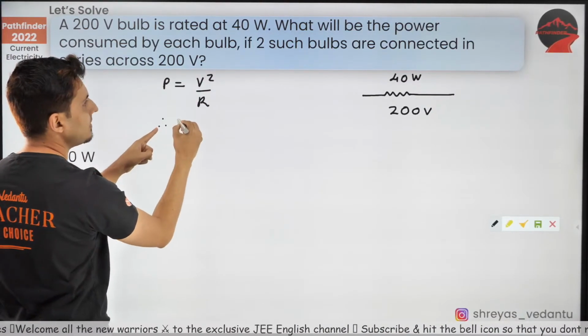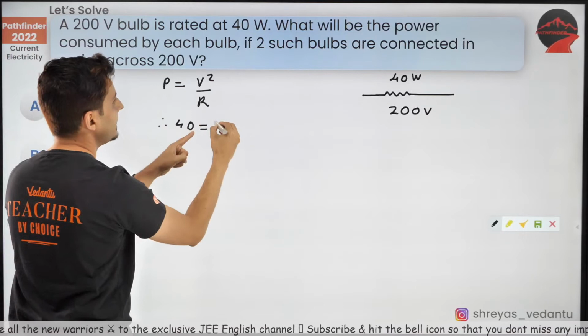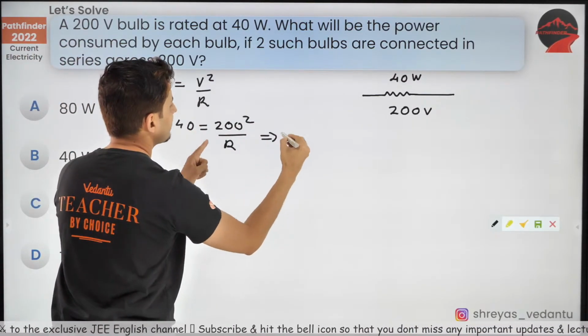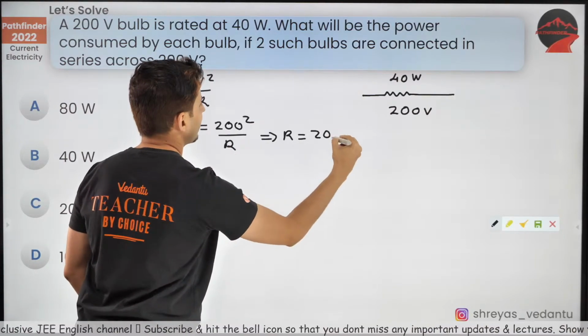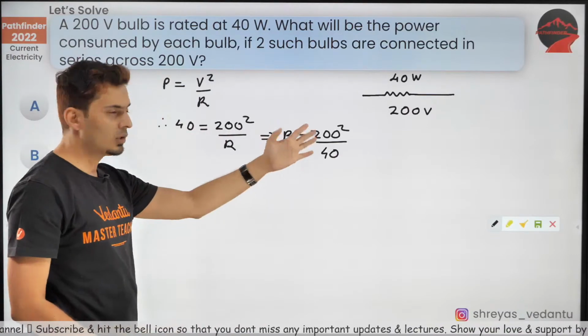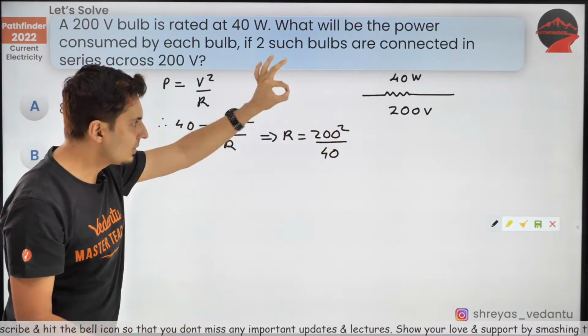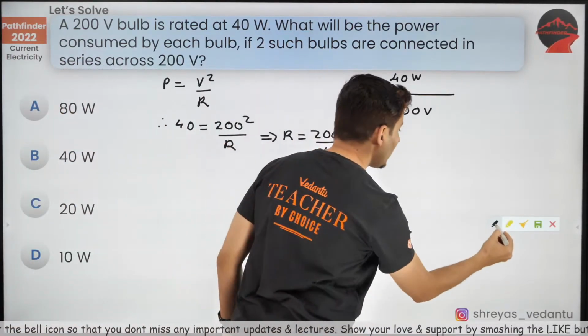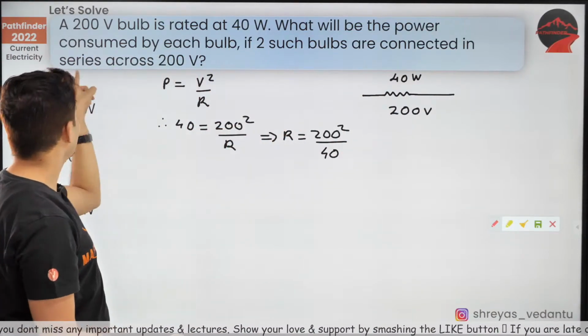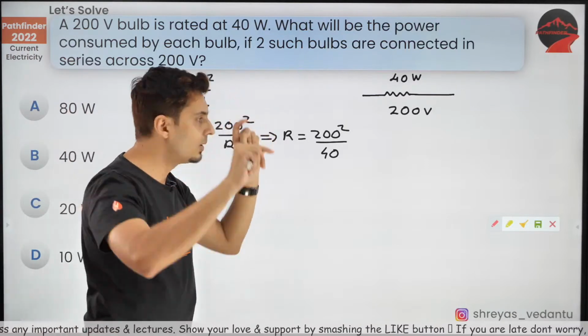So power is 40, V square is 200 square by R. So R is 200 square by 40. No need to solve this or simplify, you will see why, because I'm going to substitute it somewhere else. Now the second time, there are two such bulbs connected in series across the same voltage.